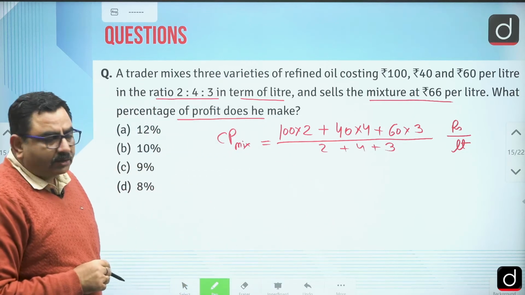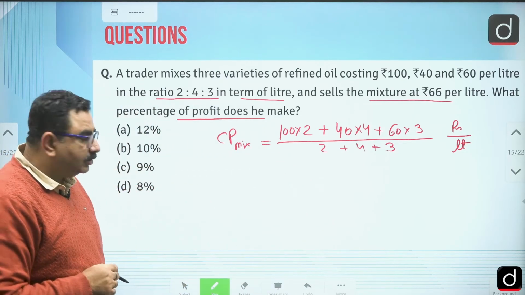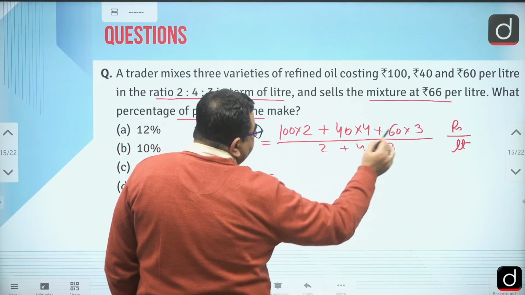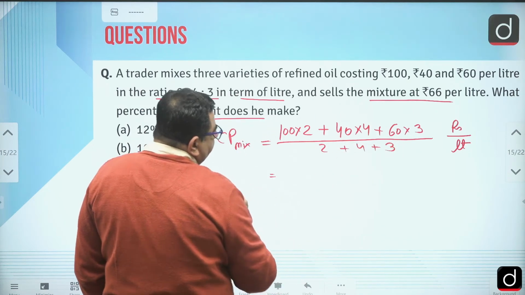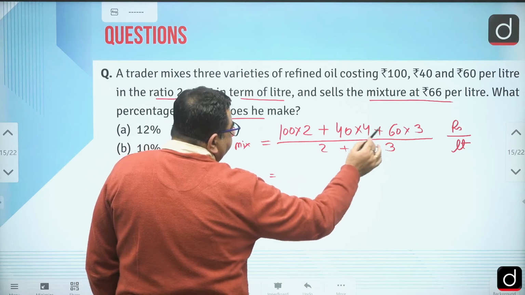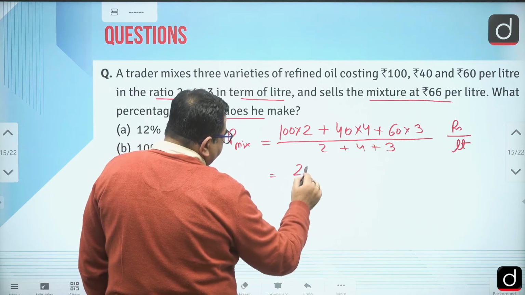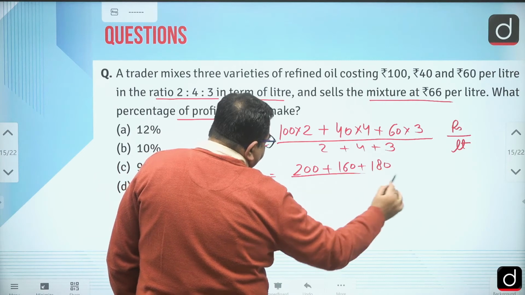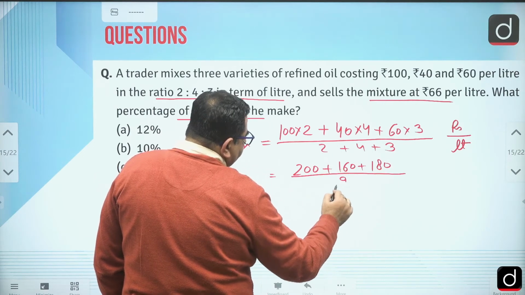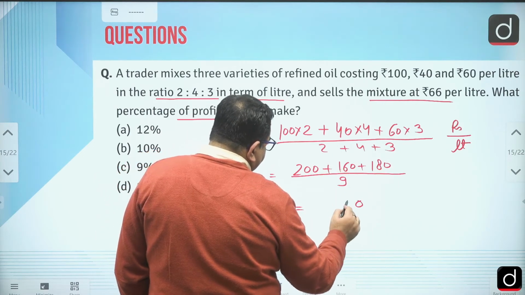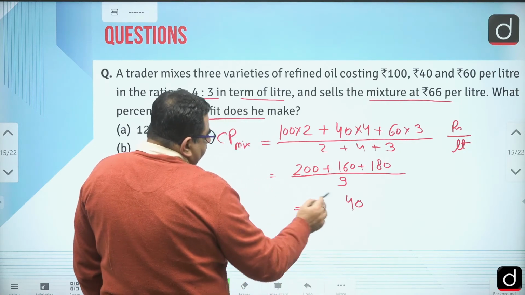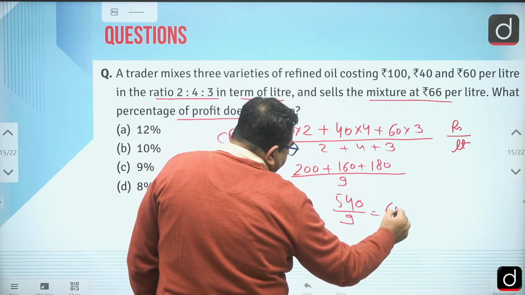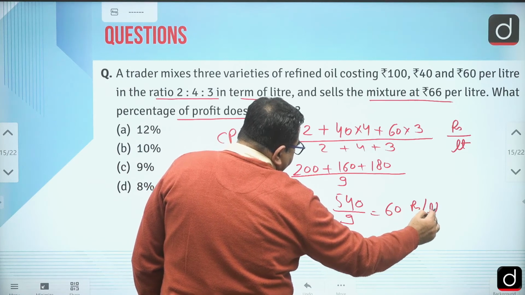So from here we can find the cost price of the mixture. This is 200, this is 160, this is 180. So 180 plus 160 plus 200 divided by 2 plus 4, 6 plus 3, 9. That is 540 by 9, which is 60 rupees per liter.